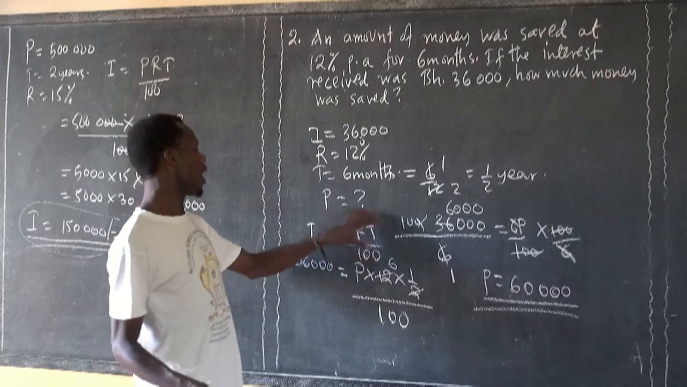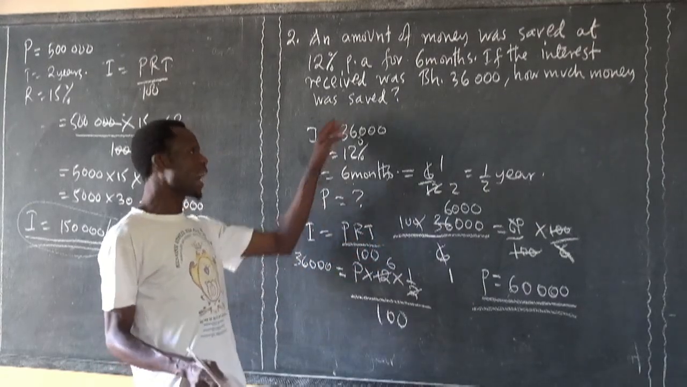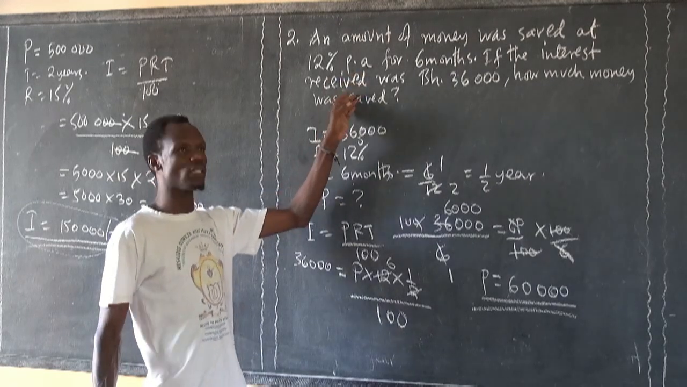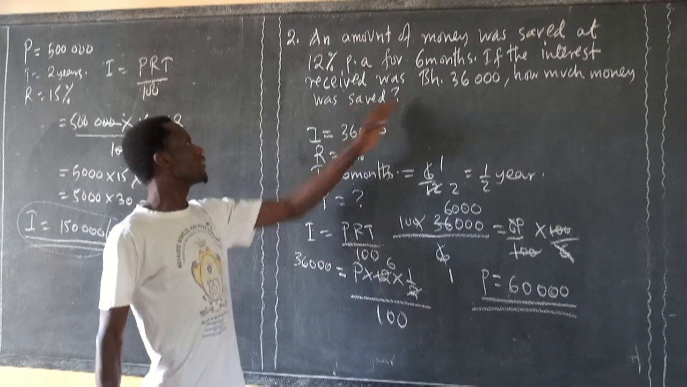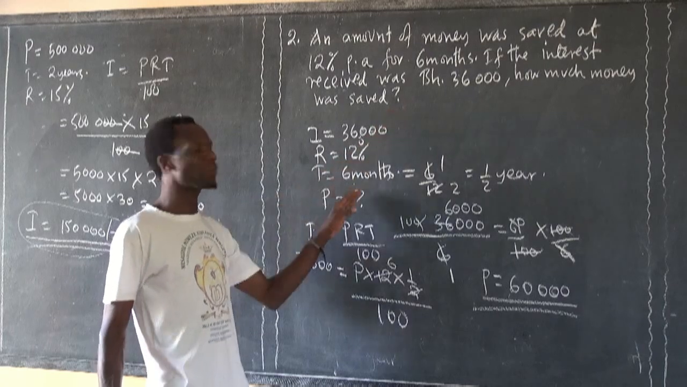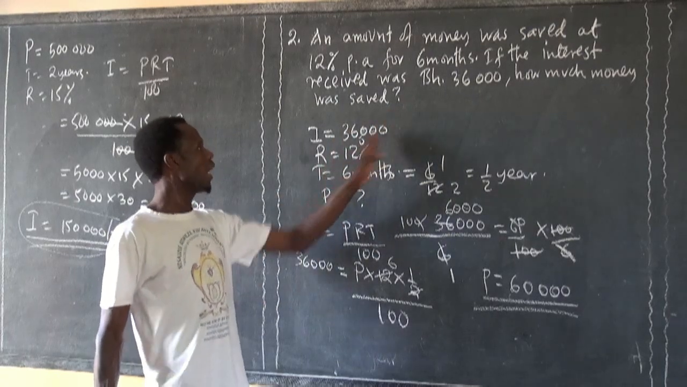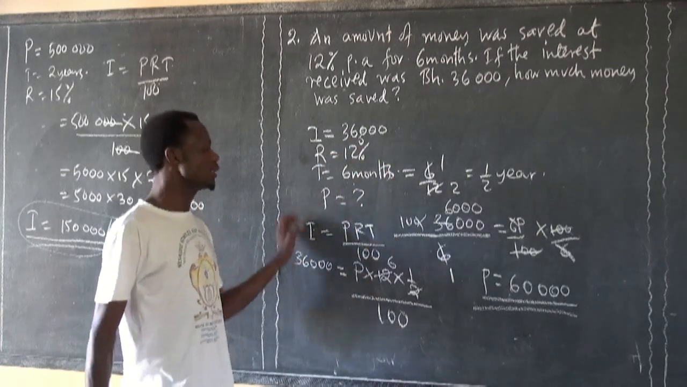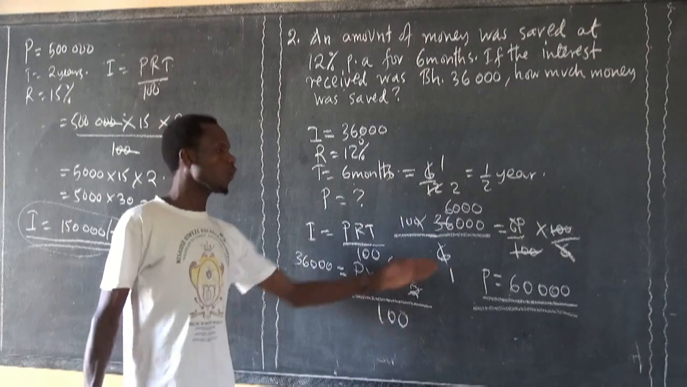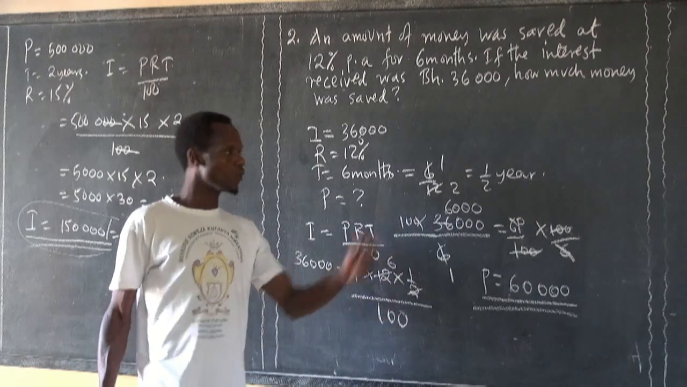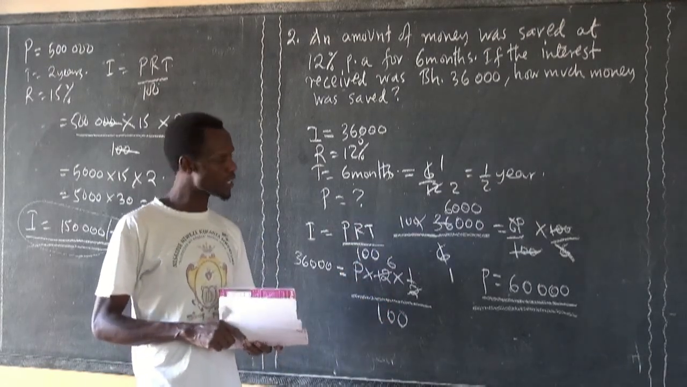Now after you have written the formula and the data, you have extracted the data from the question, you have to know what is missing. What was missing here? The money that was saved. That is the deposit amount. That is P. But interest was there, time was there, and also rate was there. It was all about substituting the value of what you've been given, and the value of what you have not been given, you solve for it. Are you together?